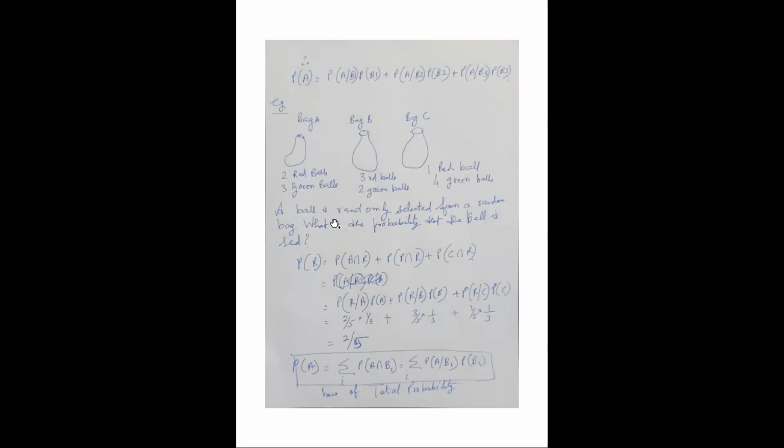A ball is randomly selected from a random bag. So you're drawing one of the balls randomly from any of the bags. What is the probability that the ball is red? So you have to find out the probability. You can correlate this with the total probability theorem.